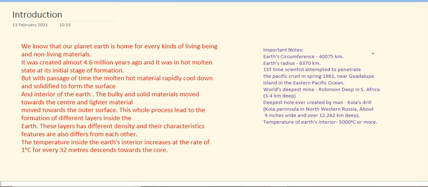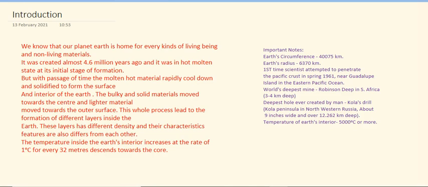6,370 kilometers. Scientists first attempted to penetrate the Pacific crust in spring 1961 near Guadeloupe Island in the Eastern Pacific Ocean. The world's deepest mine is Robinson Deep in South Africa, that is 3 to 4 kilometers deep. The deepest hole ever created by man is the Kola Drill, on the Kola Peninsula in northwestern Russia, about 9 inches wide and over 12,262 kilometers deep. The temperature of the Earth's interior is almost 5,000 degrees centigrade or more.